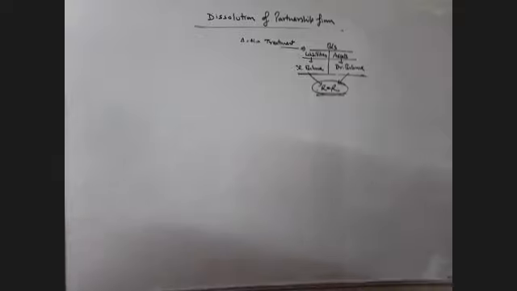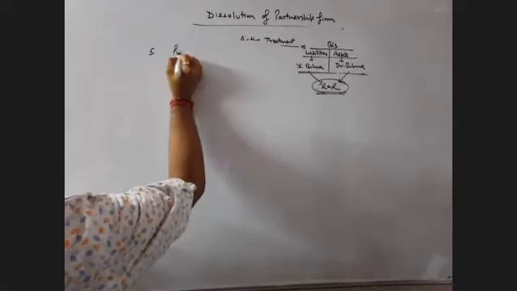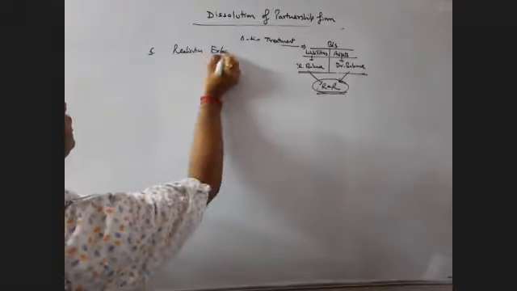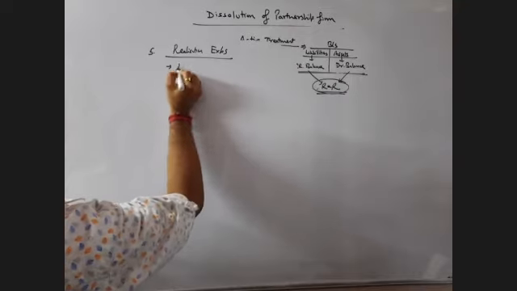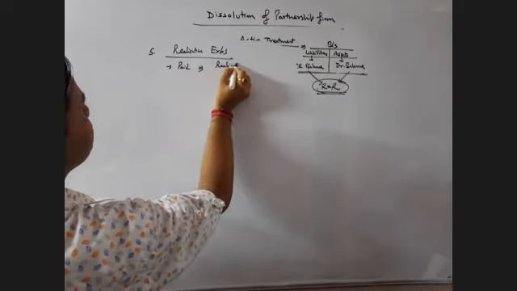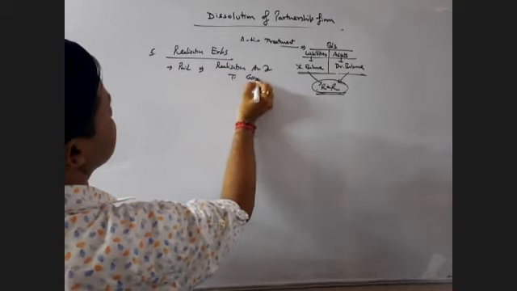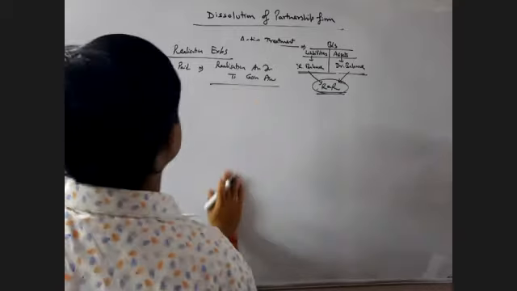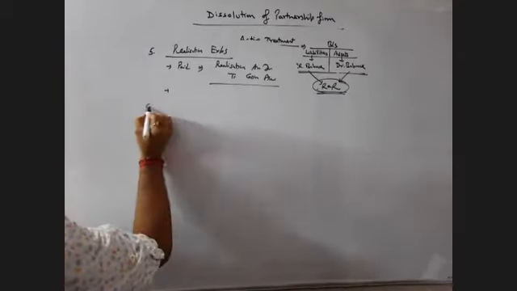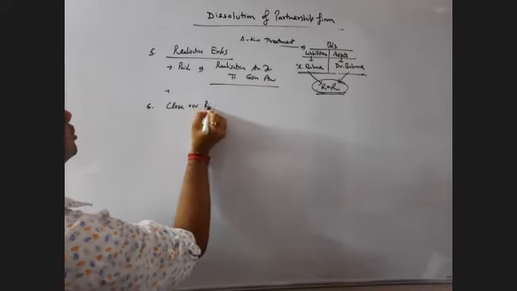Now, fifth step. There are some cases of realization expenses. Firm is closed, then there are cases of realization expenses. When it is paid, then realization account debit to cash account. There are some specific cases which will be discussed in the later classes. Then we will close our realization account.